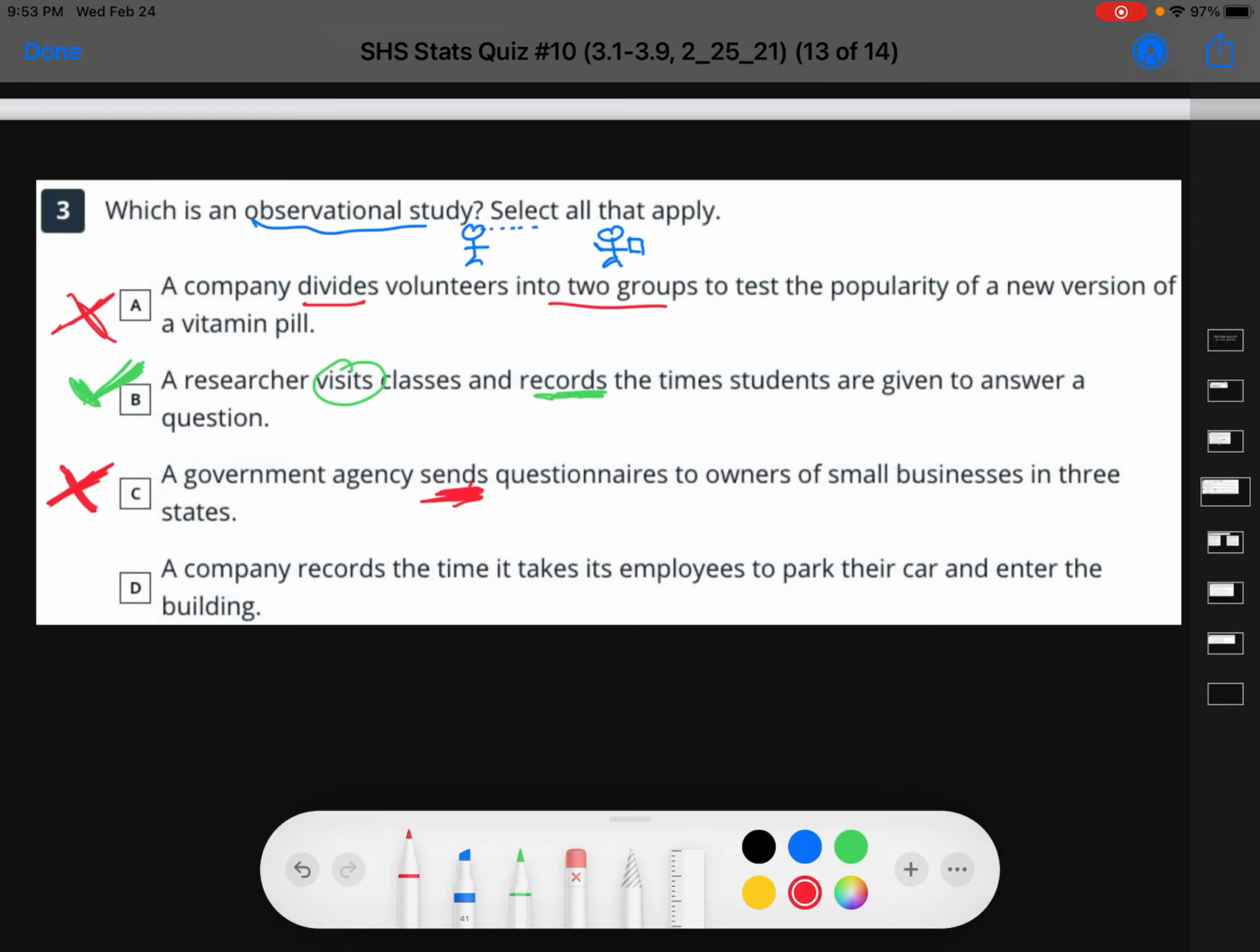And D, a company records the time it takes employees to park their car and enter the building. So again, this idea that they're just watching. So your answers are B and D.